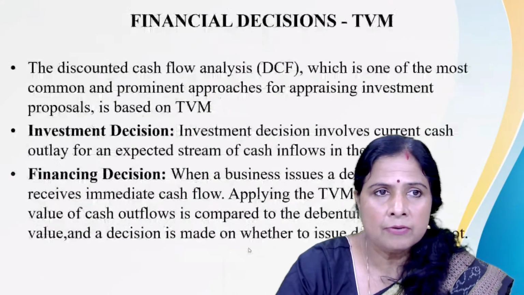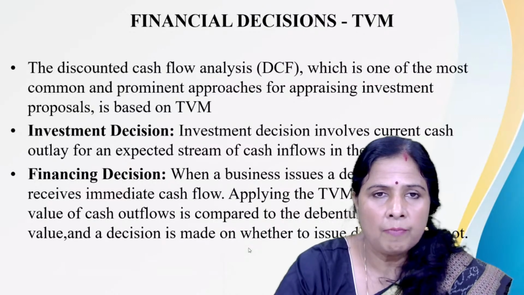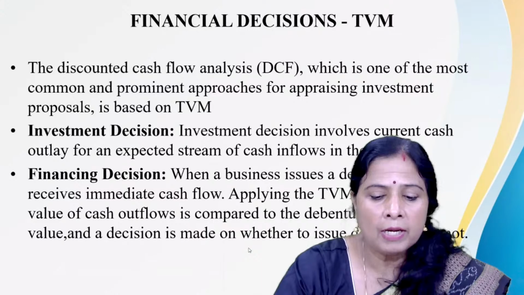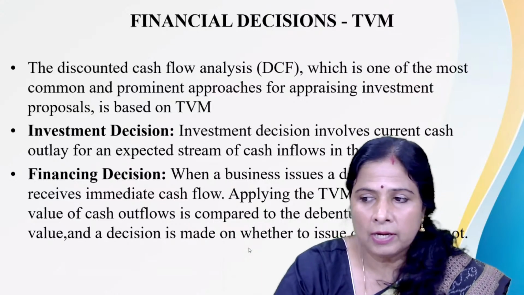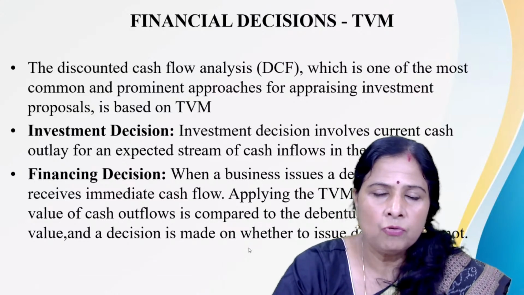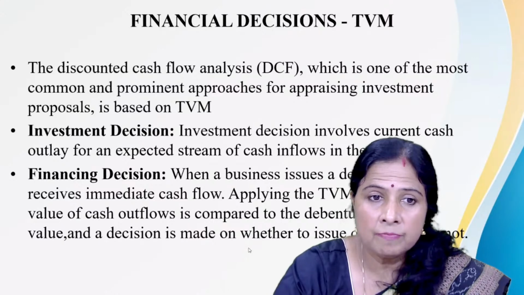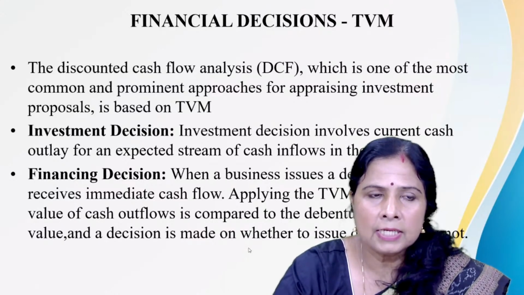After discussing present value, I am going to talk about the financial decisions where the time value of money concept can be utilized. Under financial decisions, the time value of money can be used in different areas, either in the investment decision or in the financing decision.